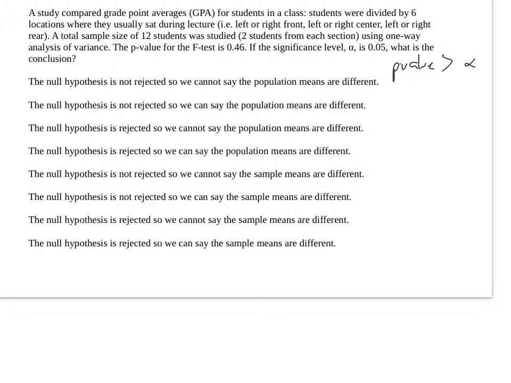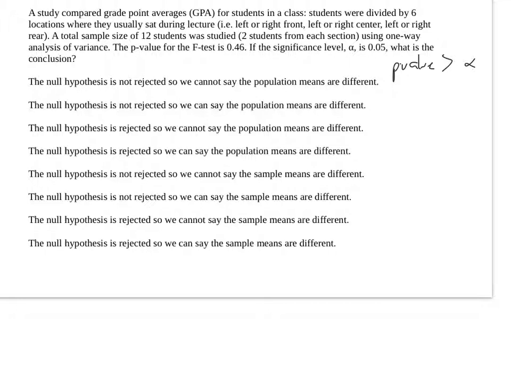I'm sure you have this down by now. We've already harped on it enough. So let's go to the answers. The null hypothesis is not rejected, so we're going to get rid of these 4 answer options. We have population means for these 2 options and sample means for these 2 options. Please remember that whenever we do a hypothesis test, it's always about populations. So we're going to get rid of these, and now we're only looking at these 2.